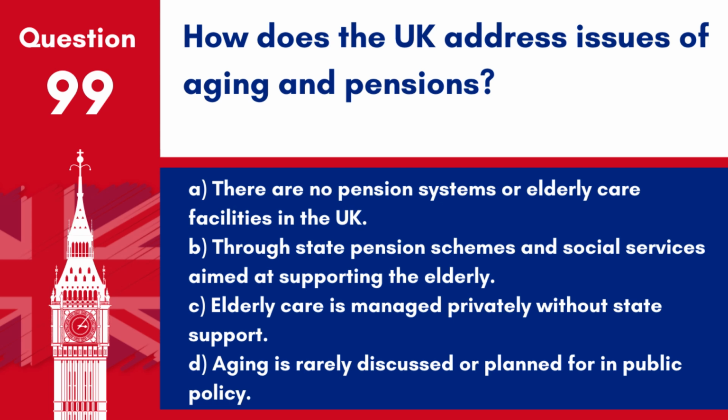Question 99. How does the UK address issues of ageing and pensions? A. There are no pension systems or elderly care facilities in the UK. B. Through state pension schemes and social services aimed at supporting the elderly. C. Elderly care is managed privately without state support. D. Aging is rarely discussed or planned for in public policy.